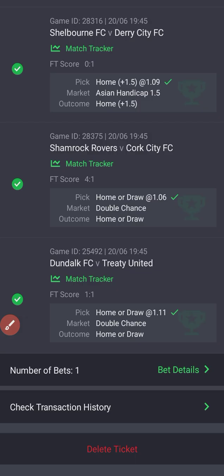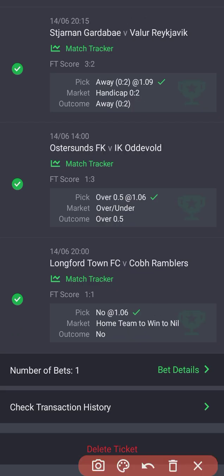Now, this is another good example. Here for the handicap markets, not the Asian handicap. That's a match between Stajnan Gadabi versus Valor Reykjavik. I gave the away team 2 goals, a virtual 2-goal lead, and at full time, we can see the score here.